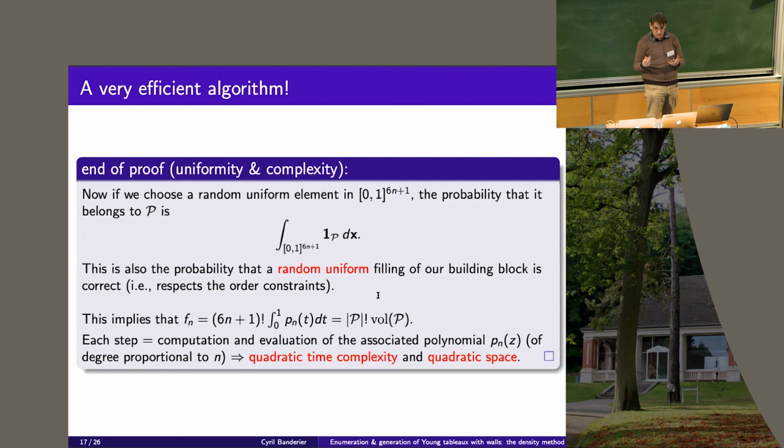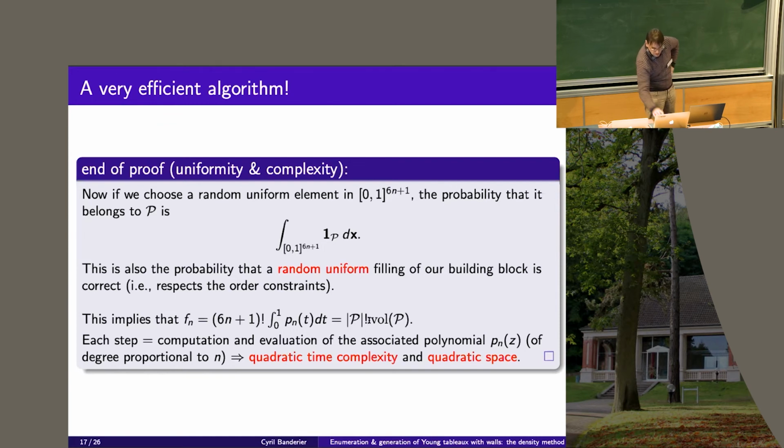Well, it is the size of the polytope divided by the number of all possible permutations. Therefore, the number of tableaux is just the factorial of the number of cells times the volume of the polytope. So there is this interplay between random generation and enumeration.